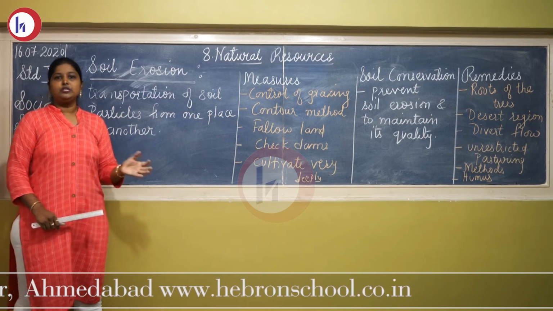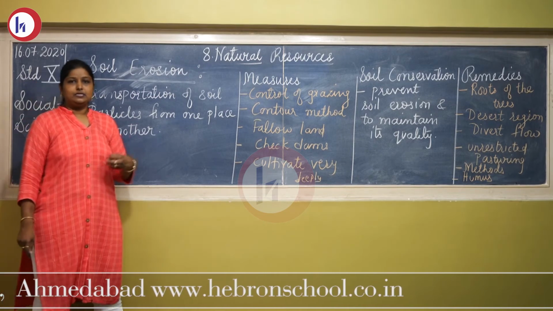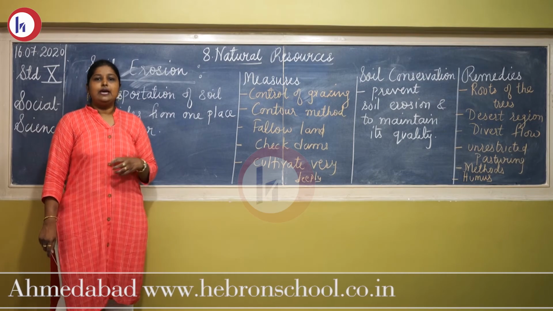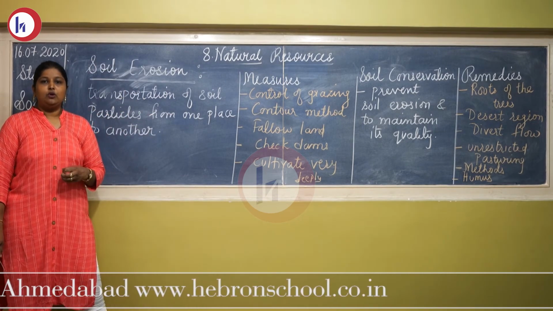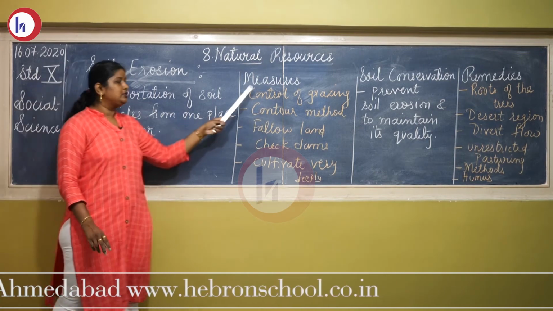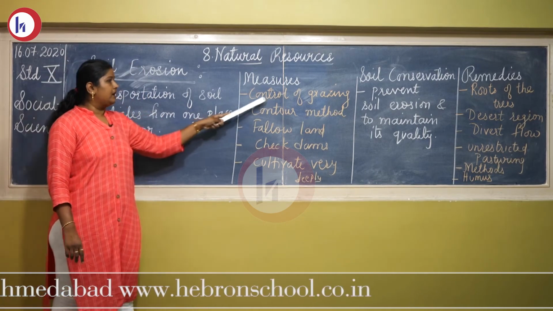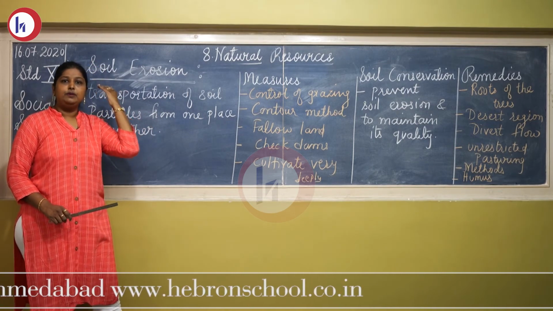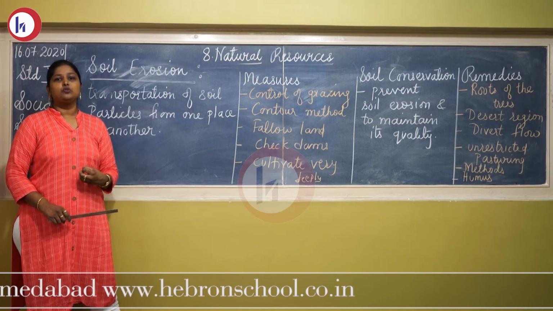So when soil erosion takes place, what happens? The quality of the soil declines, it starts degrading. Degradation of the soil takes place, and so the quality of the crops cannot be good, or the quantity of the crops decreases. So what measures have to be taken to stop this soil erosion? First, control of grazing. Cattle grazing takes place, and because of that, it reduces the soil.